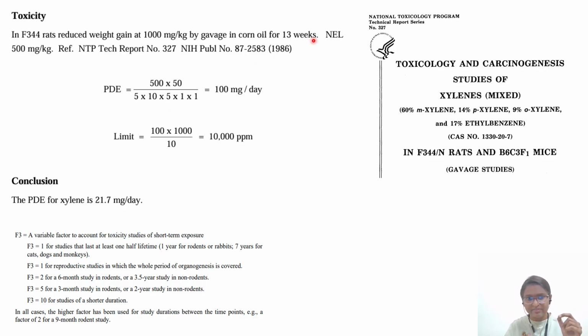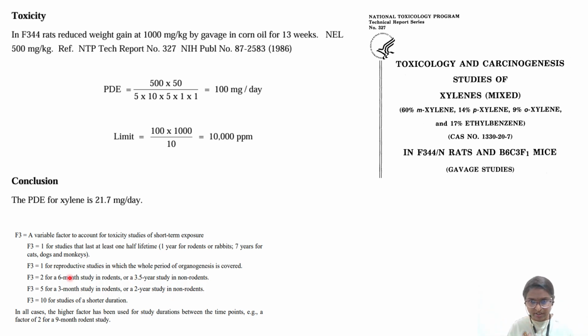Why? Because it is a 13-week study. Here you can see why 5 for 3-month study. So 13-week or 3-month is the same. So whenever, in rodents, the study duration is 3 months or 13 weeks, you have to consider factor 5. For a 2-year non-rodent study, that is dog, rabbit or monkey, then also you have to consider the same factor.